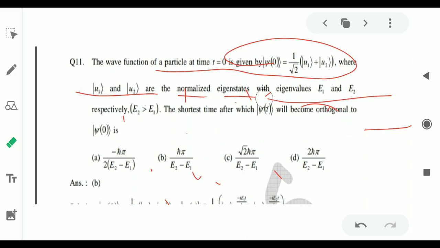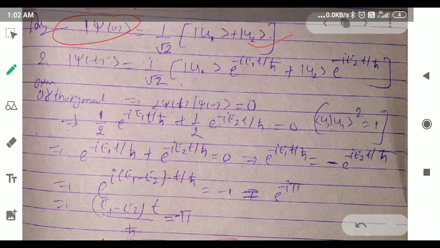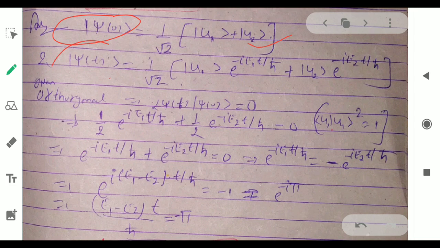Now the given function psi is equal to this. See here, this is the given wave function. This is the function at t equal to 0. If we write it with time t, we multiply the function by e^(-iEt/ħ). Here E1 is the energy of the first wave function and E2 is that of the second.